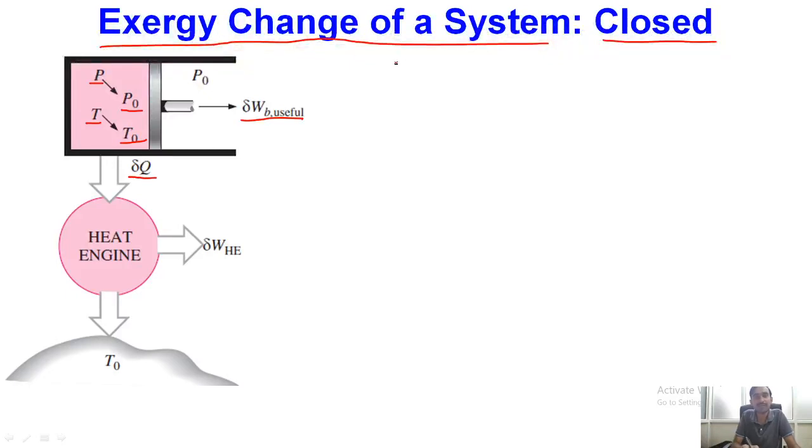So from the first law of thermodynamics, I can write that minus delta Q minus delta W will be nothing but equal to, because work is done by the system and heat is going out of the system, the change in internal energy of the system.